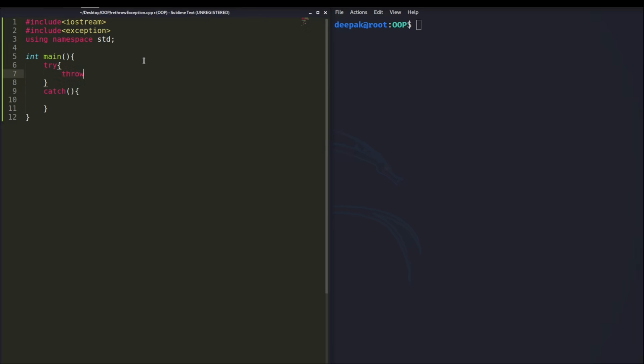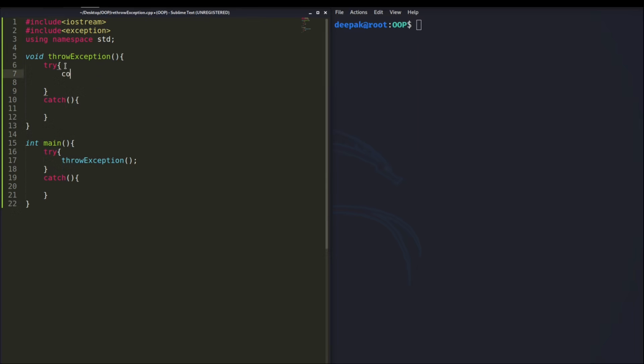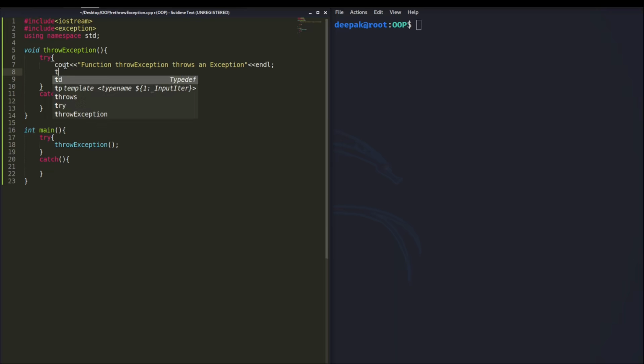I want to name that function throwException, because this function is going to throw some exception. That's why I named it throwException. So let's create the function first, make it void throwException, and inside this function I am going to create a try block and a catch block. Let's begin from this function. First print a message, and after this message we are going to throw an exception, and the exception that we are going to throw here is an instance of the standard library class exception.